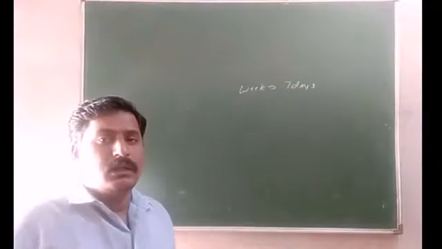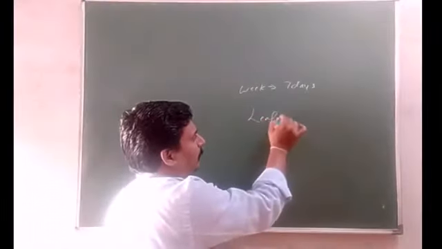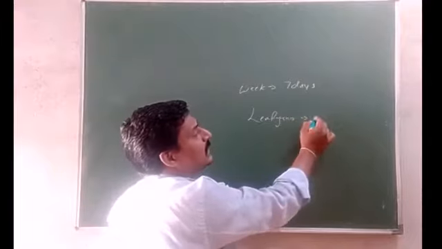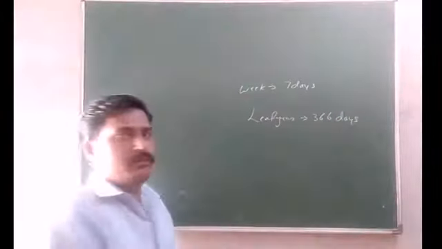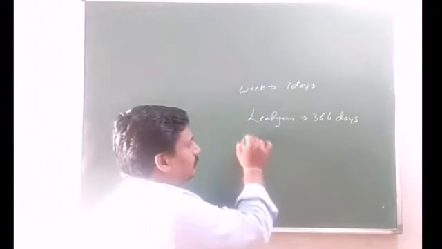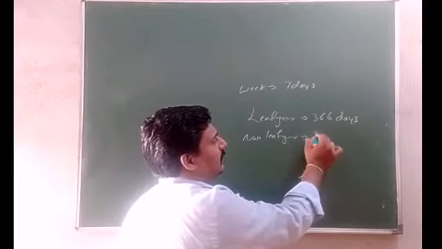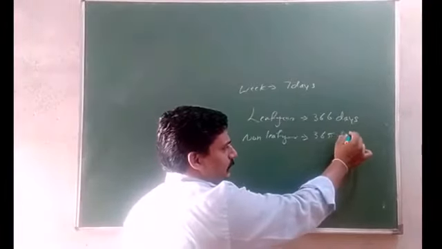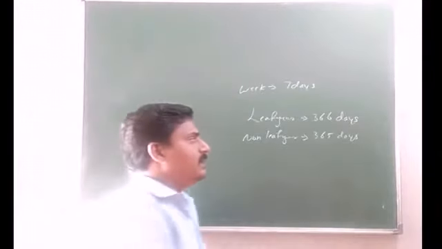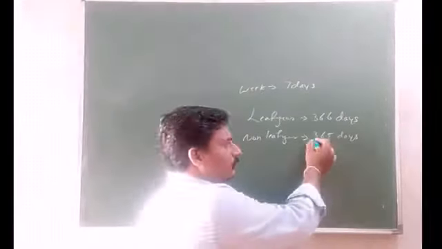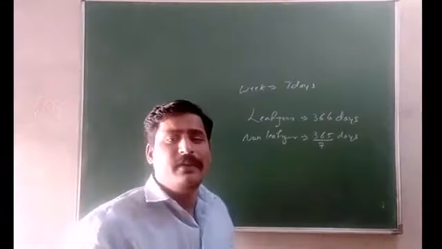A leap year has 366 days, and a non-leap year has 365 days. So 365 days divided by 7, how many weeks do we get?